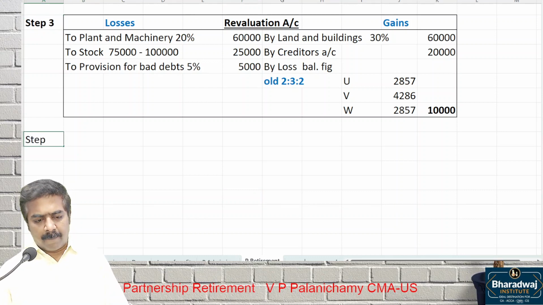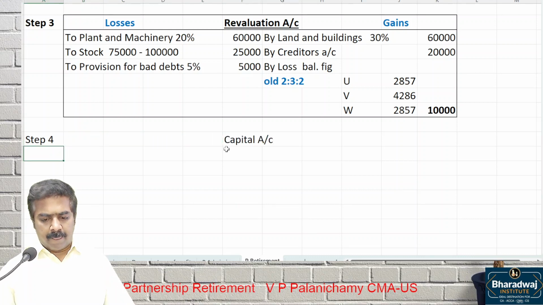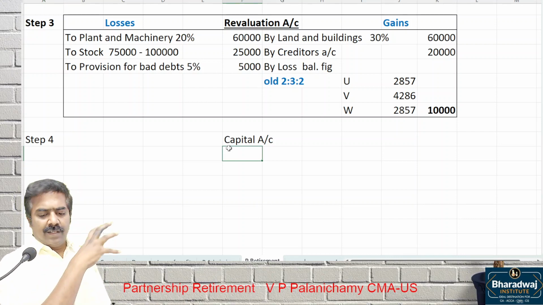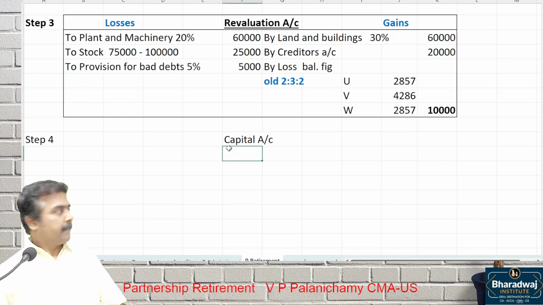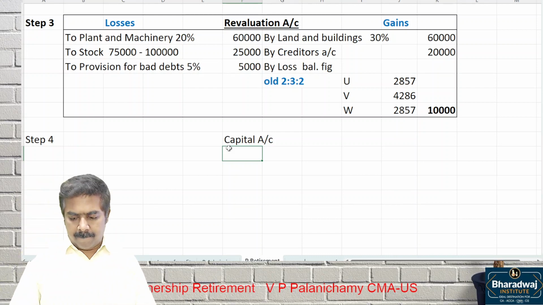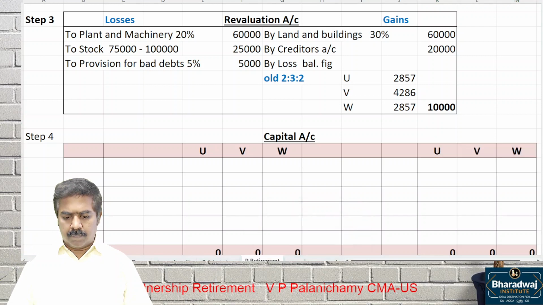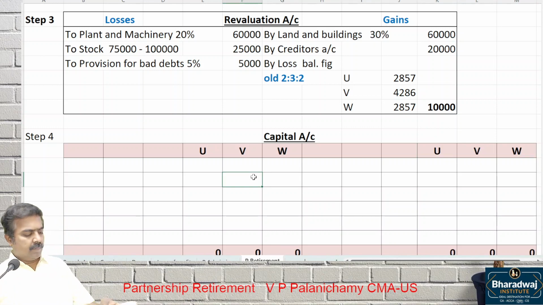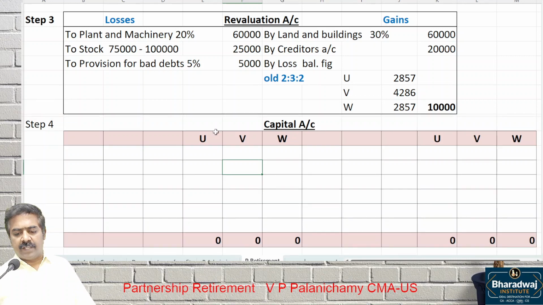What is step 4? Prepare which account? Capital account. Try to do the capital account. Don't close the capital account alone. Just record all the transactions part. Prepare the capital account next. By balance brought down, everyone look.